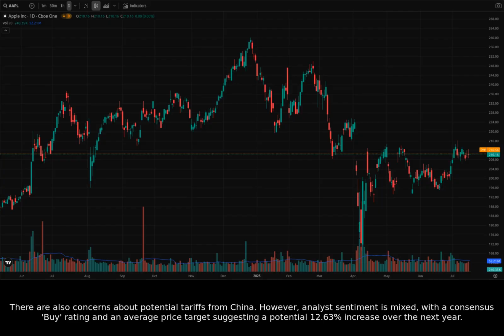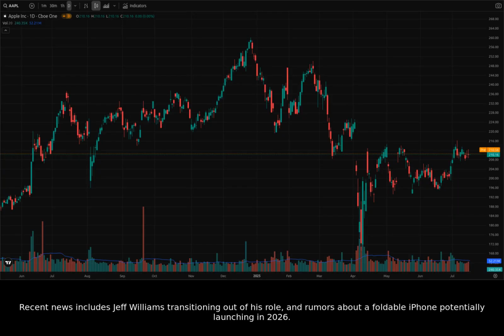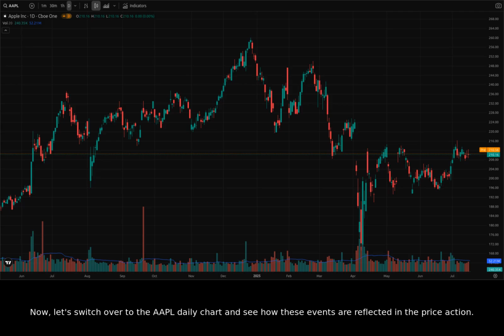over the next year. Some analysts are calling for a leadership change, citing Apple's lagging performance in the AI race. Overall investor sentiment remains positive, though. Recent news includes Jeff Williams transitioning out of his role and rumors about a foldable iPhone potentially launching in 2026. Now, let's switch over to the Apple daily chart and see how these events are reflected in the price action.